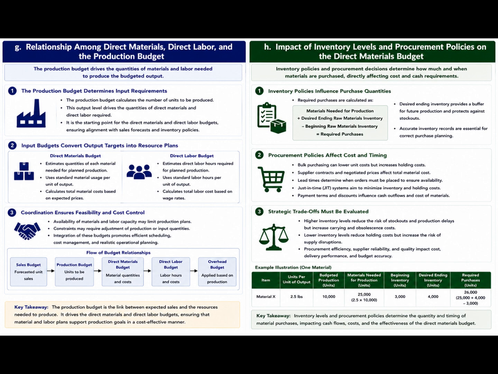Procurement policies affect cost and timing. Bulk purchasing, supplier contracts, lead times, and just-in-time (JIT) systems directly influence purchase volume, carrying costs, and cash outflows. These policies determine how aggressively inventory levels are maintained.